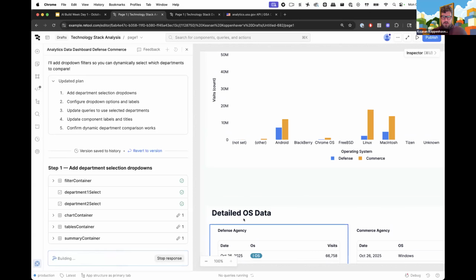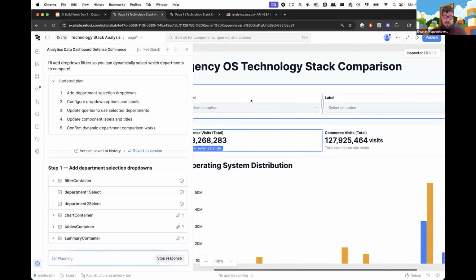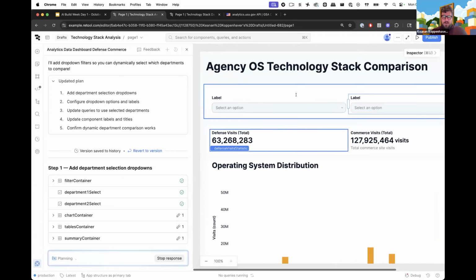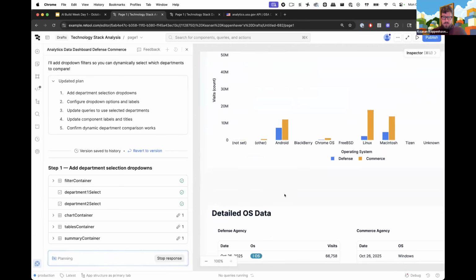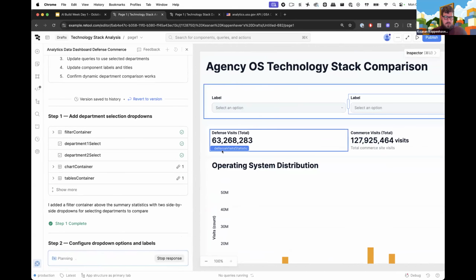So we can see it put our dropdowns on the canvas, and then it decided, well, these should really be up at the top of the view, which makes sense to me. If I see them up here, I know that I can configure them right away versus scrolling all the way down here to find them. So that was good there. Now that it's got them on the screen, it's going to have to go ahead, and I would assume that it's not going to have label be the final text that goes here. It's also going to have to put the options into the dropdown itself. So we're going to have it do that real quick.